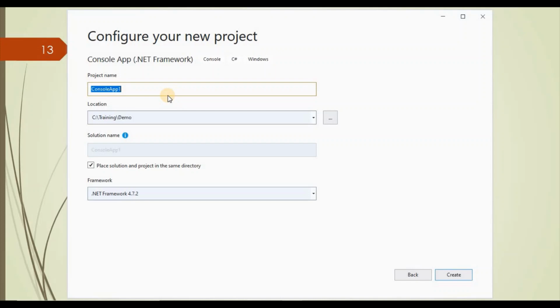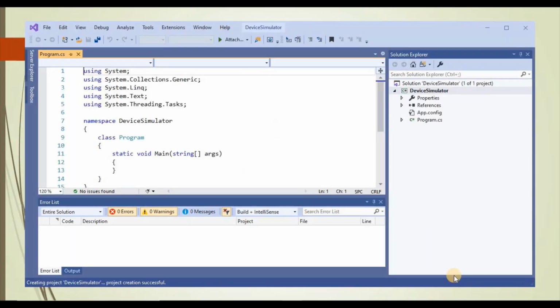So what is the name? I am going to call it device simulator. This is the location, framework. Then I will create. It will create one console application using .NET Framework version 4.7.2.